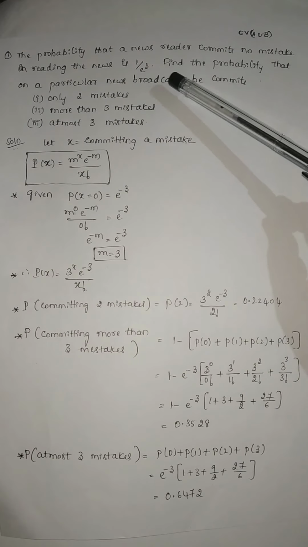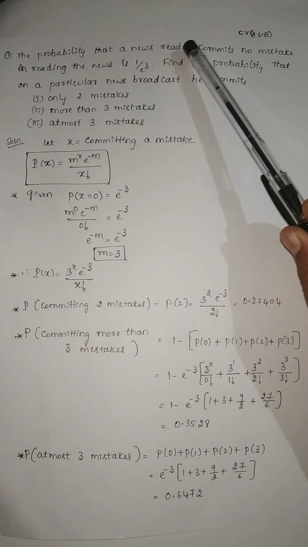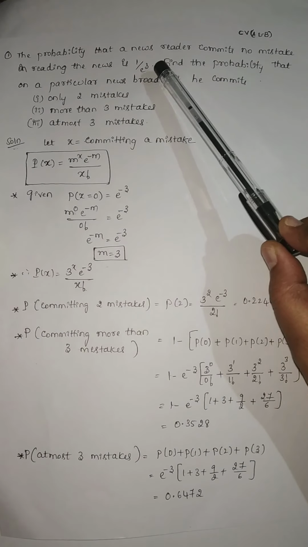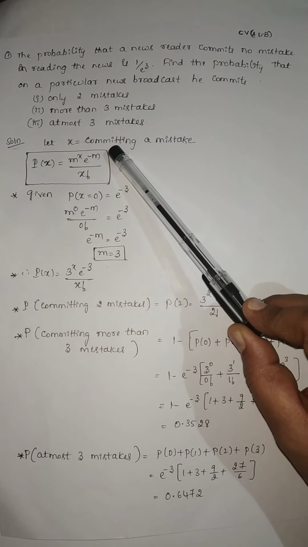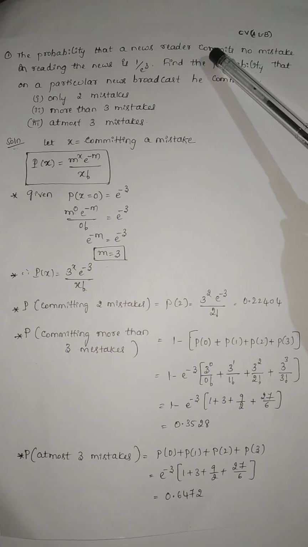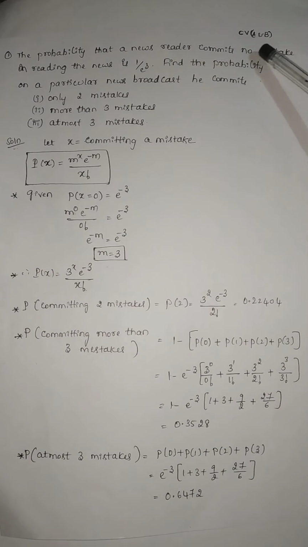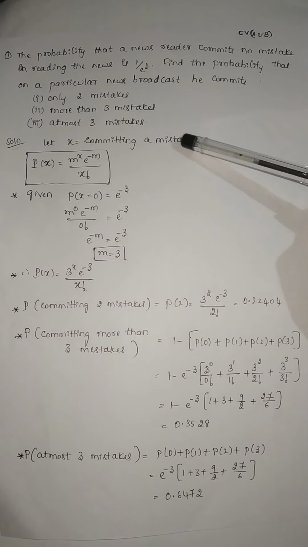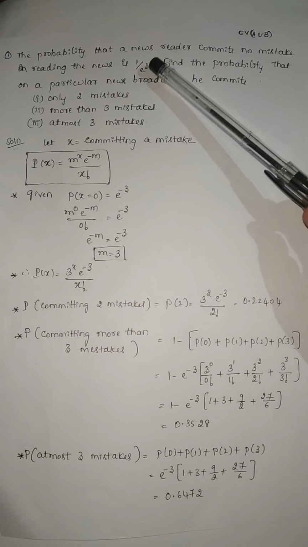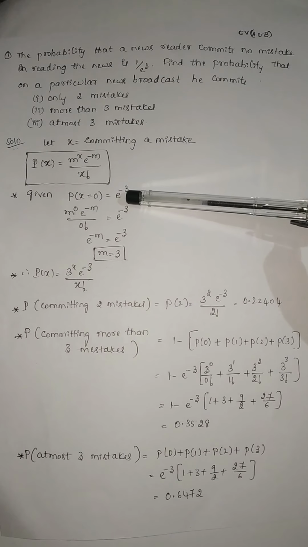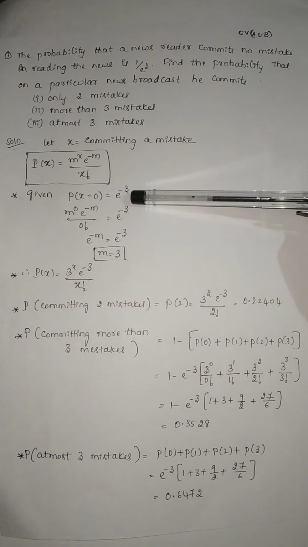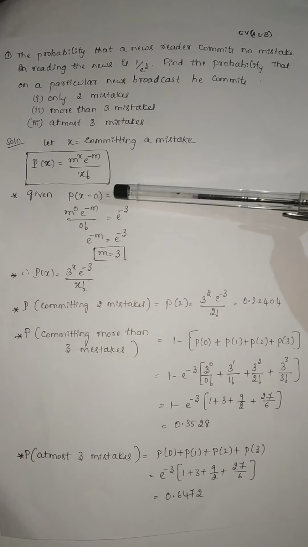Here the probability that the newsreader commits no mistake is given. So we take the random variable x as committing a mistake. Committing no mistake is x equal to 0. So P(x = 0) is given in the question as e to the power of minus 3. In the next line you write P(x = 0) equal to e to the power of minus 3,